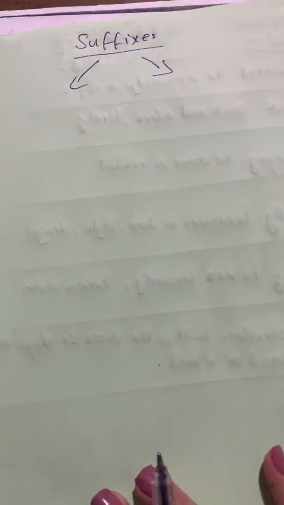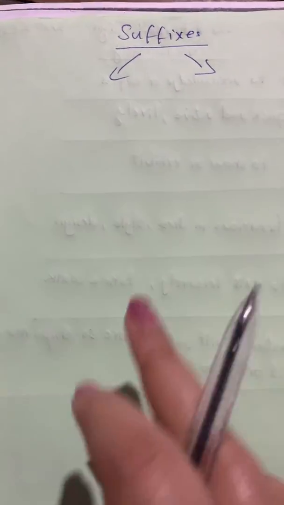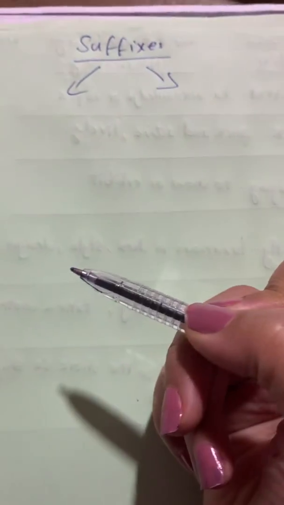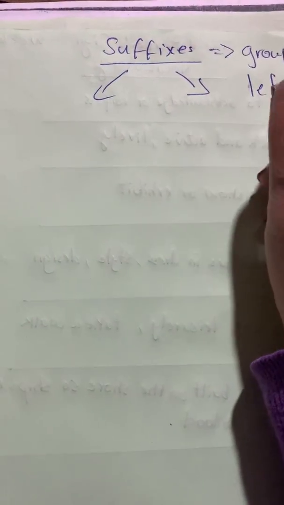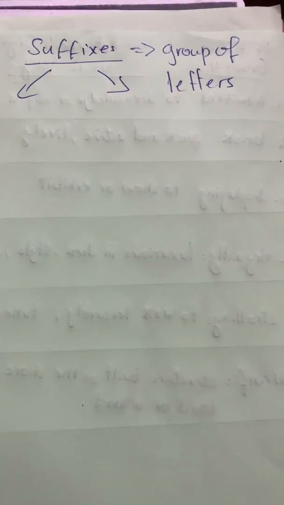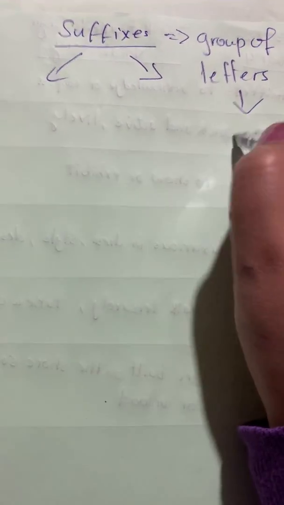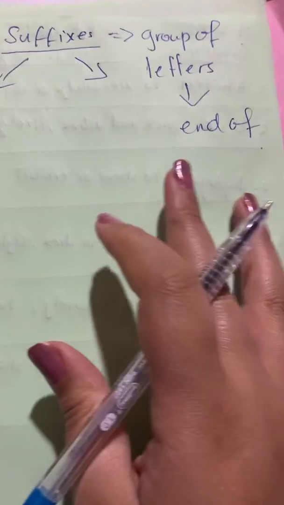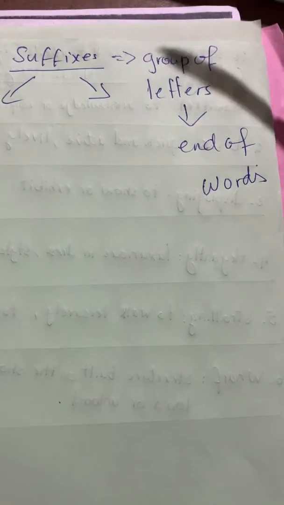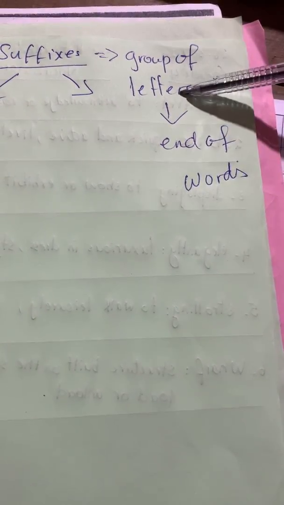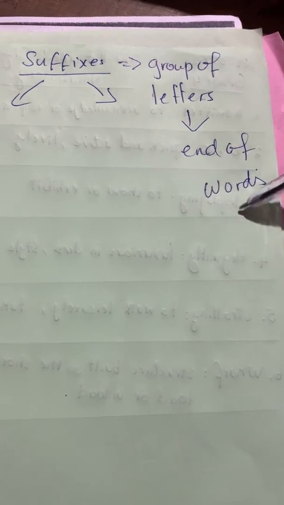Hi, grade 4. Today in our new story we have a vocab skill which is suffixes. Okay, what are suffixes? When I say suffixes, it means they are a group of letters. Okay, but where are these group of letters? Usually suffixes are added to the end of words. Okay, so the suffixes, they are a group of letters added to the end of words.